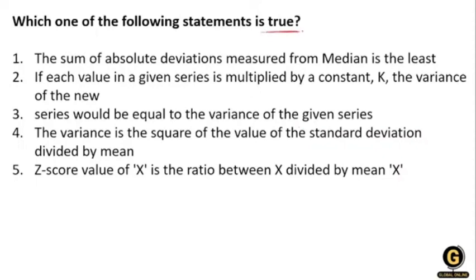It's talking about the true statement. Options are given to you. Option 1: the sum of the absolute deviation measured from the median is the least. Option number 2: if each value in a given series is multiplied by the constant k, the variance of the new series will be